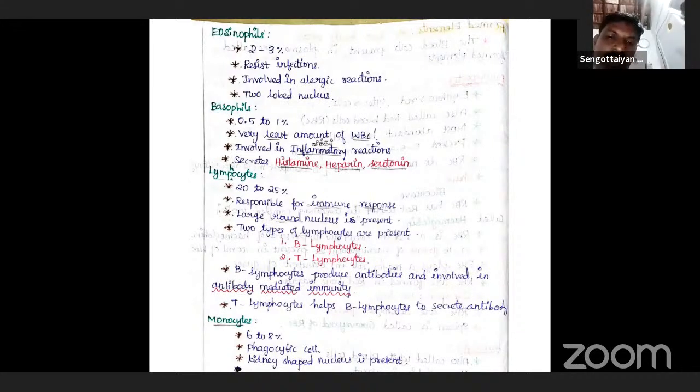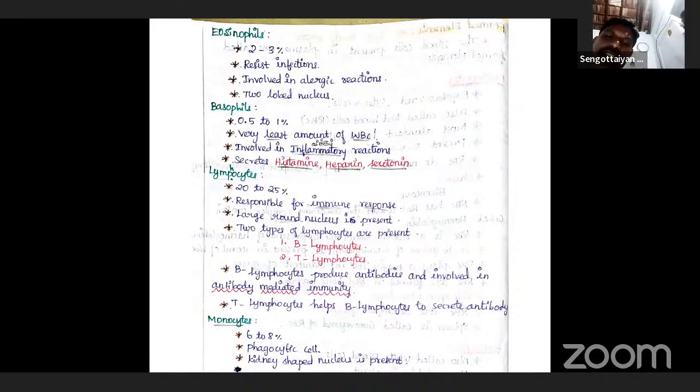The next one is basophils. Basophils can secrete histamine, serotonin, heparin, etc. So the question may be asked like this: Serotonin is secreted by the following cells. Options are basophil, RBC, neutrophils. Your answer is basophils. Clear. So basophils can secrete histamine, serotonin, and heparin, which are involved in inflammatory reactions.